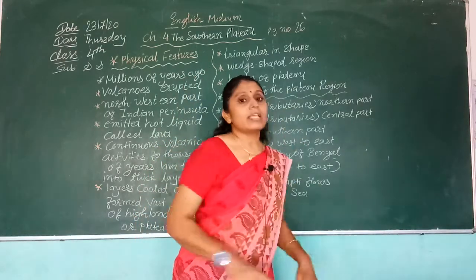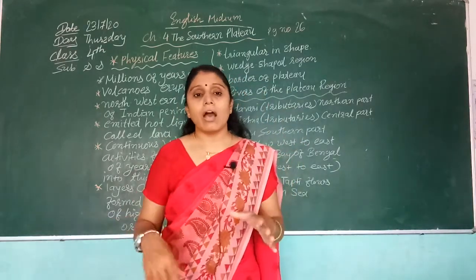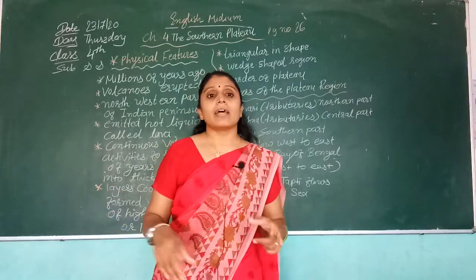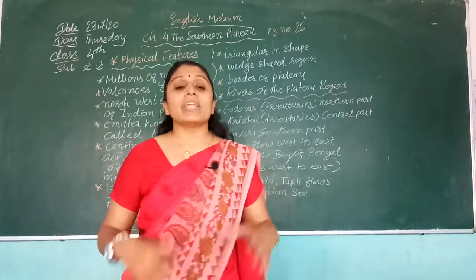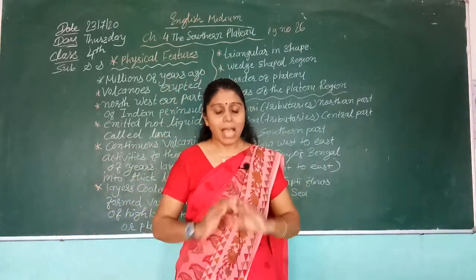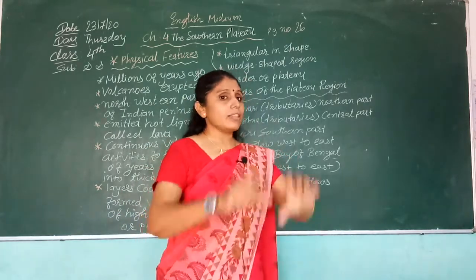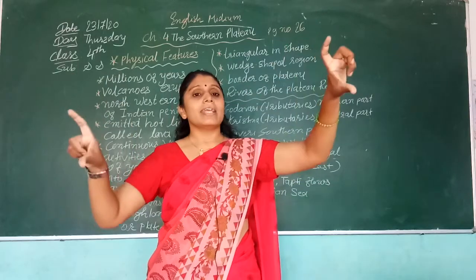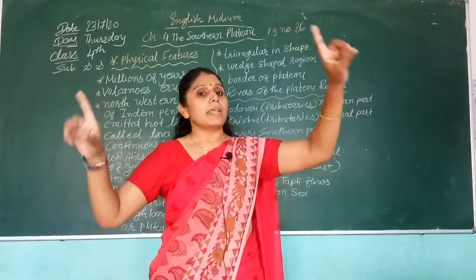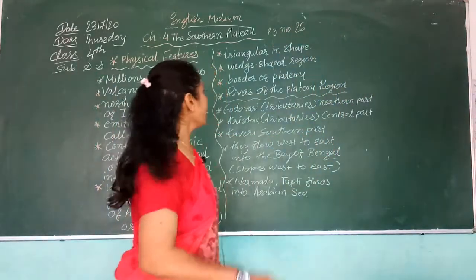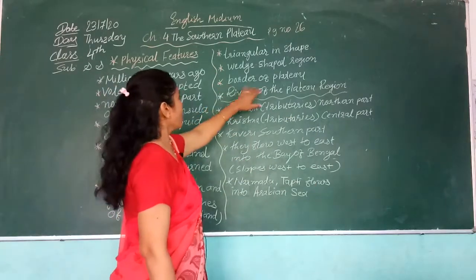The Arabian Sea. On the eastern side? The Bay of Bengal. On the southern side, the Indian Ocean, and on the northern side, the fertile plain area. These are the borders of the plateau.